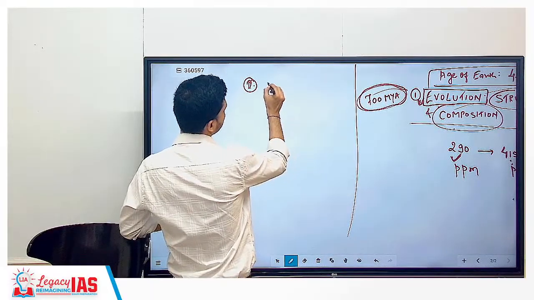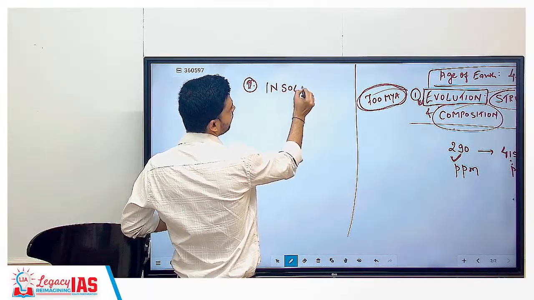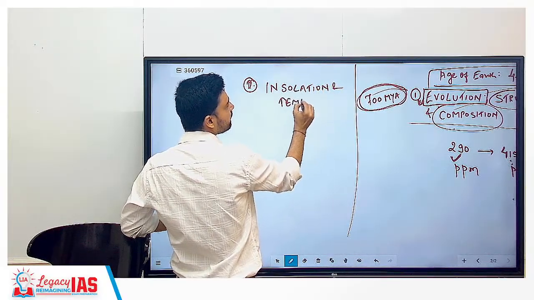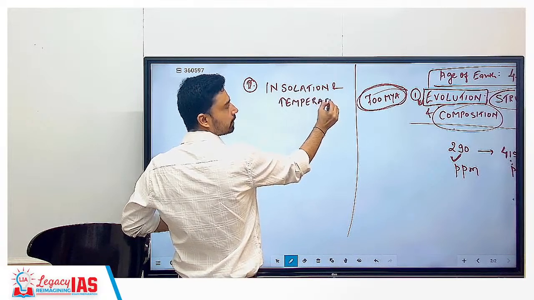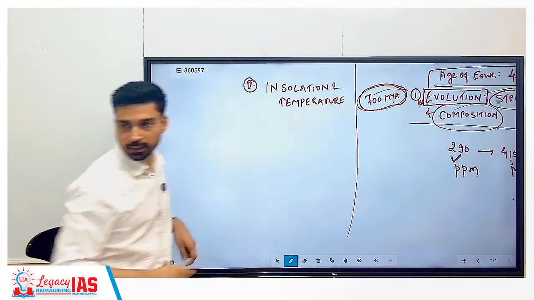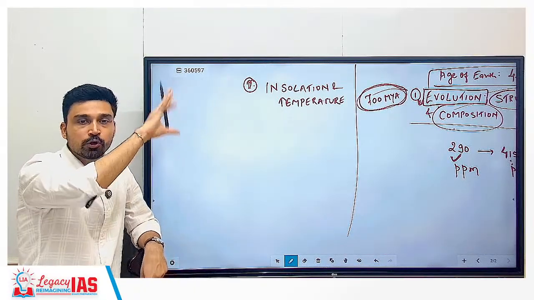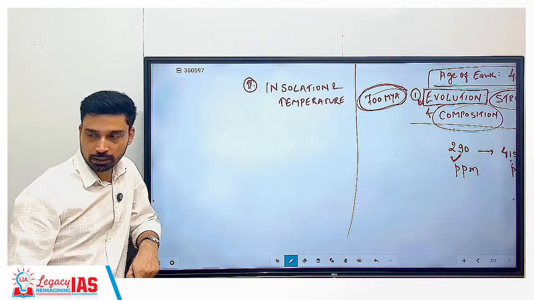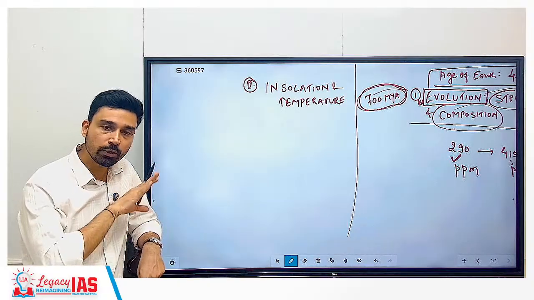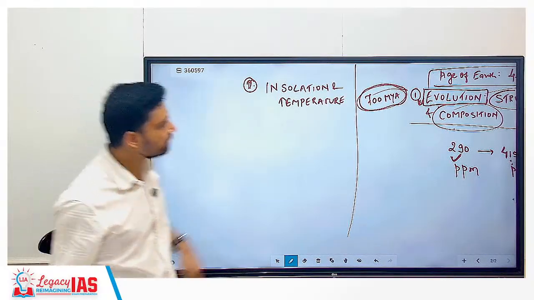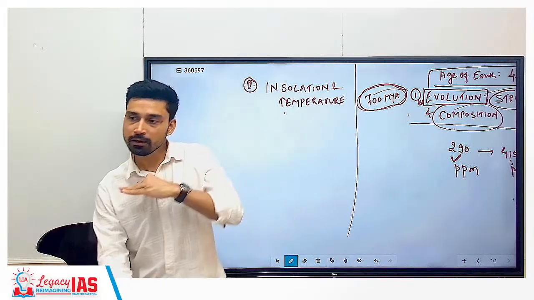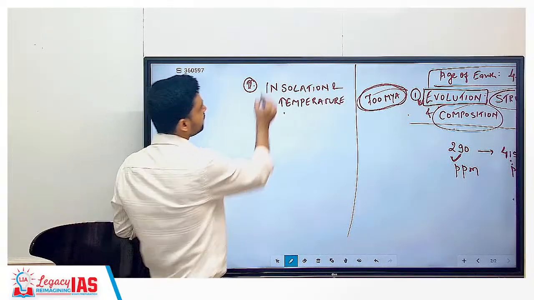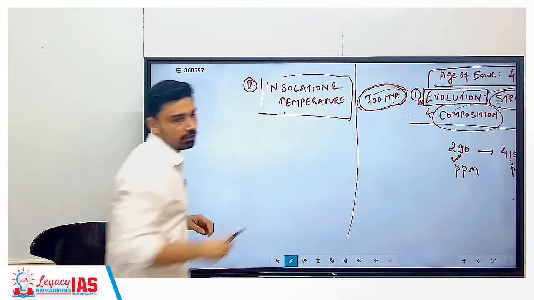The second chapter is about insolation and temperature. I told you that in geography, the most important topic we have discussed is climatology. Why? In lithosphere I told you some topics are more important. In hydrosphere, oceanography, some topics are more important. But in climatology, UPSC gives equal importance to all topics. So you cannot say the first chapter is more important or the second is. All are equally important, so you have to understand properly and give equal attention. So insolation and temperature, second chapter.